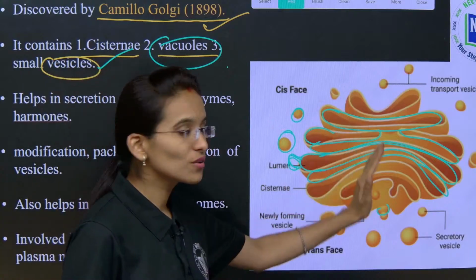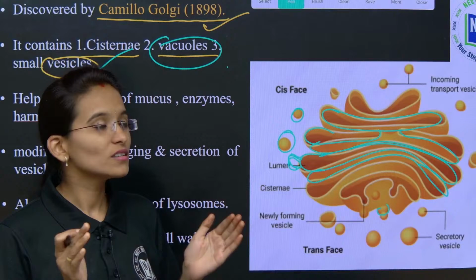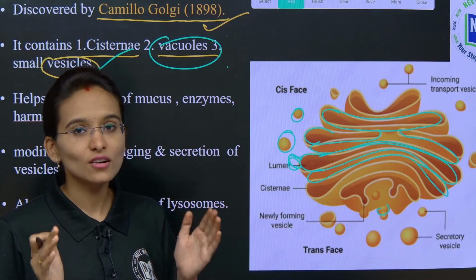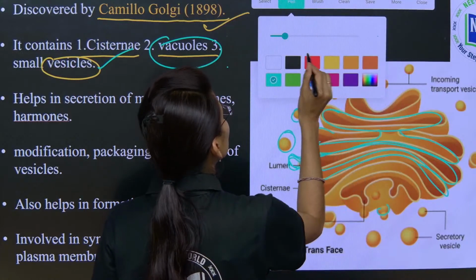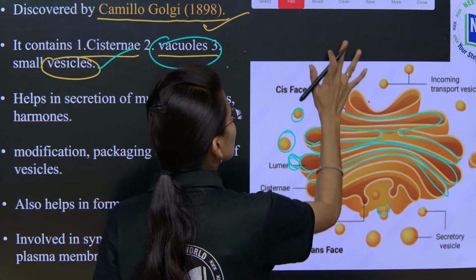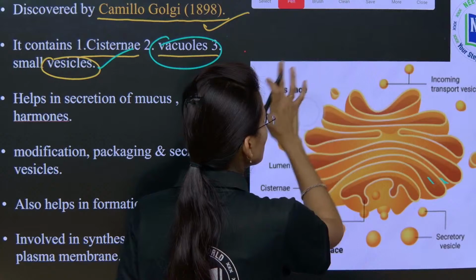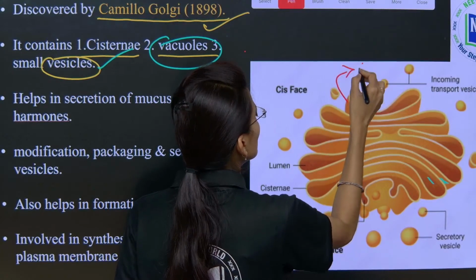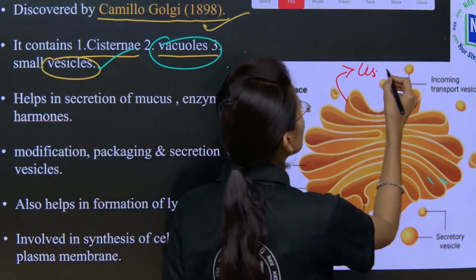Now if you look into this, here we have two phases. We have two different functional and structural compositions, like the cis phase. Yes, this is called the cis phase, or else it is also called the forming phase.